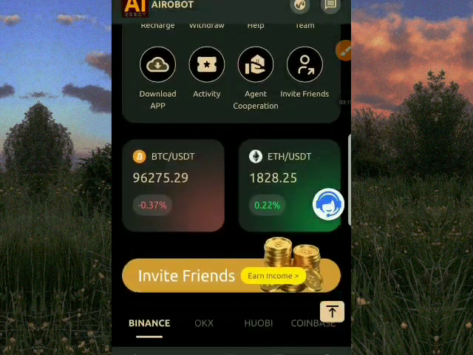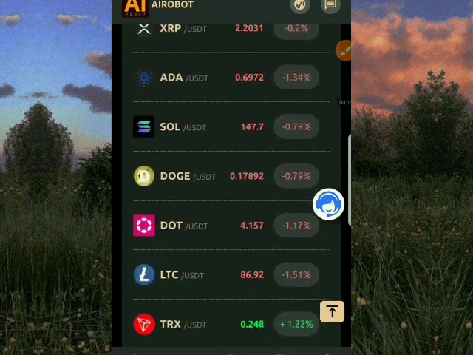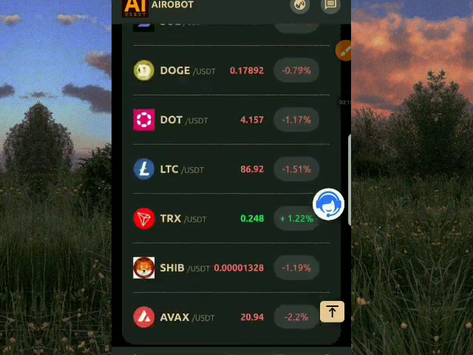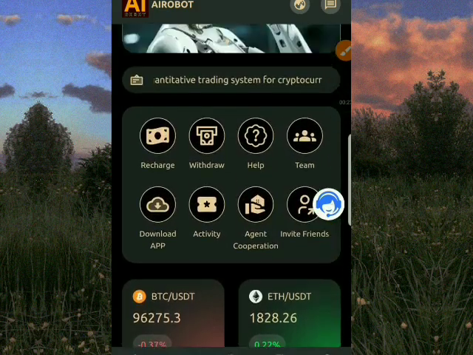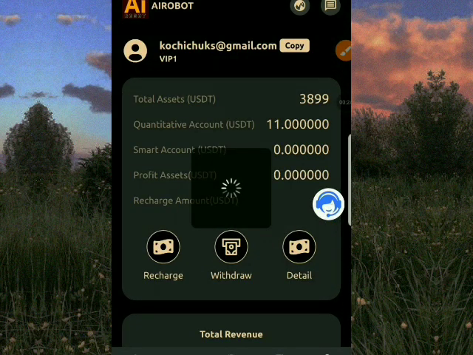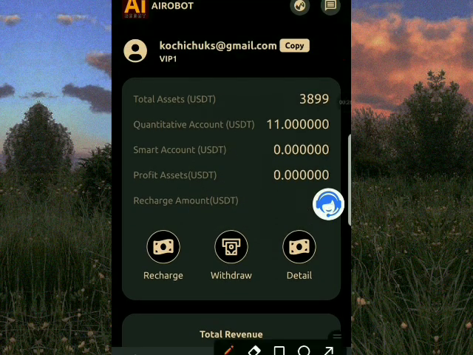This is where I give you free tips and updates on how you can earn free USDT for yourself and start making a lot of money for yourself through crypto in this 2025. So I'll be introducing to you this platform. You can see my dashboard in this platform. I have a total asset of 3,899 USDT and I have a quantitative account of 11 USDT.